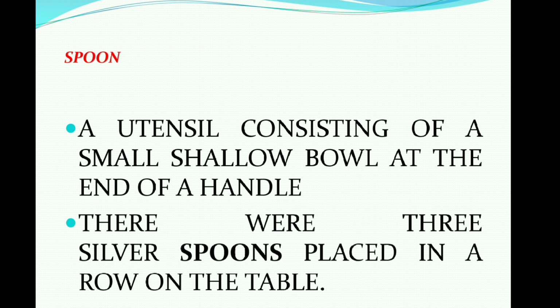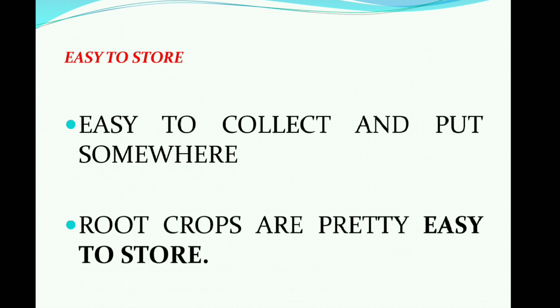Spoon, we all know that spoon, right? We use it to eat our food, right? So there were 3 silver spoons placed in a row on the table. The next is easy to store, easy to collect and put somewhere. So root crops are pretty easy to store. So this is an example of easy to store, right?